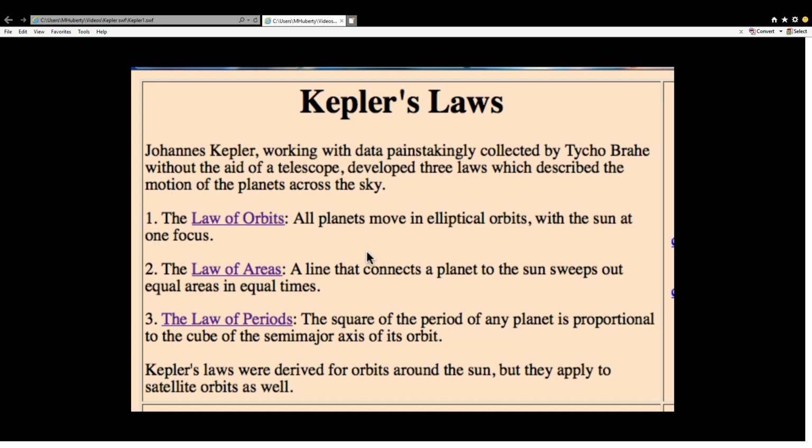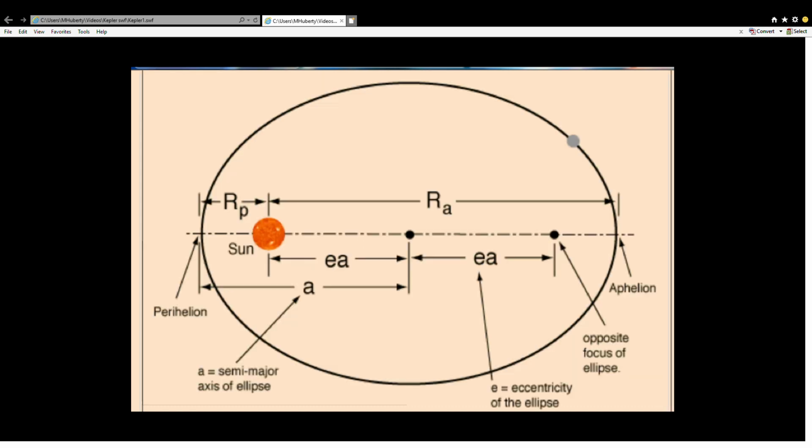Let me illustrate what that law looks like. So we have this orbit of a planet along this ellipse. The sun is indicated at a focus here. And just to remind you of some things about ellipses, we have something called eccentricity, this E, and that describes the stretchiness of the ellipse from a circle. A circle has eccentricity of 0, and as eccentricity approaches a value of 1, the ellipse stretches further and further out.